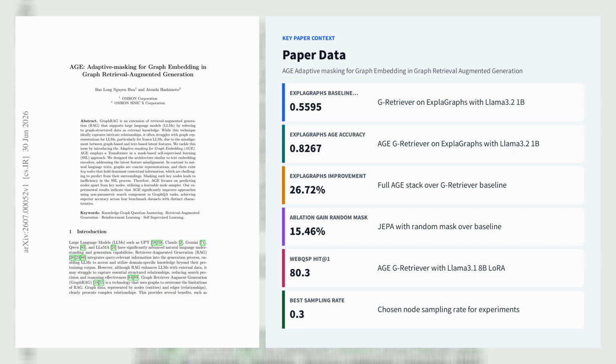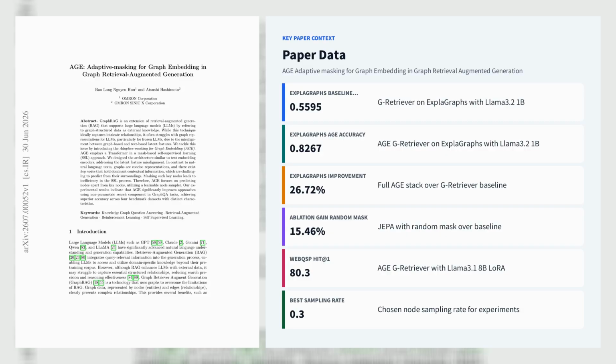On ExplaGraphs, AGE lifts G-Retriever from 0.5595 to 0.8267 with Llama 3 2.1b, and ablations show the full JEPA plus node sampler stack beats GA and random masking, reaching a 26.72% improvement over baseline versus 9.37% and 15.46% for weaker variants. On WebQSP, AGE G-Retriever reaches 80.3 Hit@1 with Llama 3 1.8b LoRA, outperforming G-Retriever's 70.2 and narrowing the gap to parametric retrievers such as DualR at 82.8.